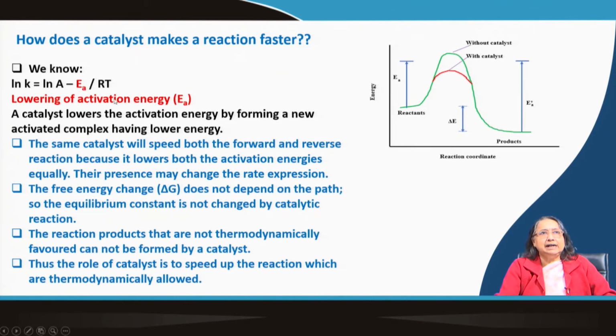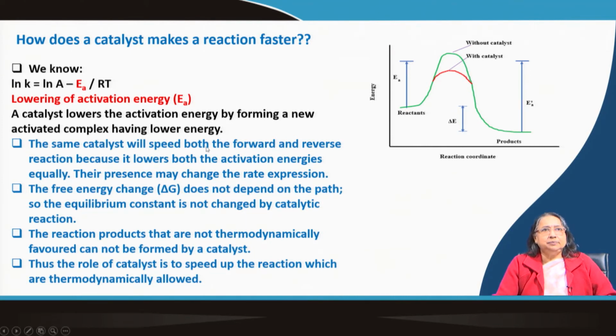Activation energy is lowered when the reaction goes through a catalytic process. The reactant and product positions remain the same, but without catalyst it goes this way and with catalyst it goes this way. So, activation energy is reduced, and it becomes faster.